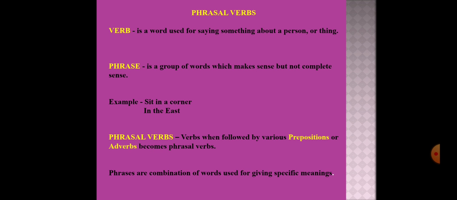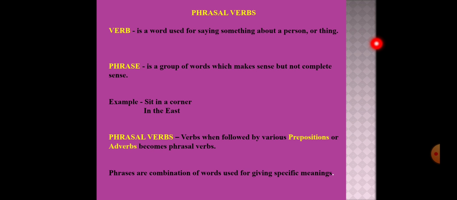So let's begin with the definition of verb. What is a verb? A verb is a word used for saying something about a person or thing. Verb means action or something done. Then what is a phrase? Phrase is a group of words which makes sense but not complete sense. For example, sit in a corner, in the east, etc.